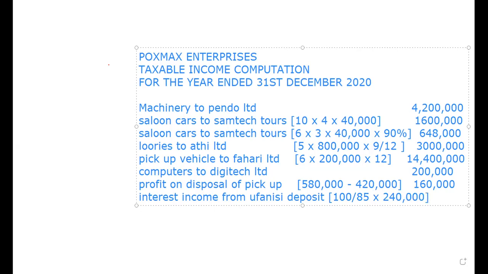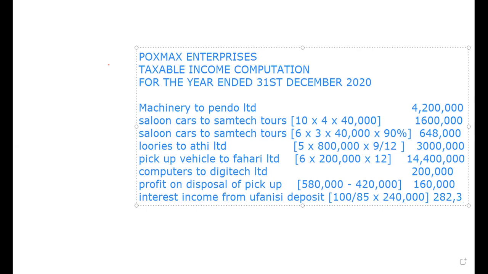This comes to how much? 100 divided by 85 times 240. So you have 282,353, to the nearest decimal places.